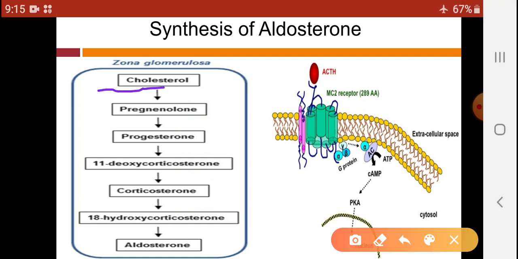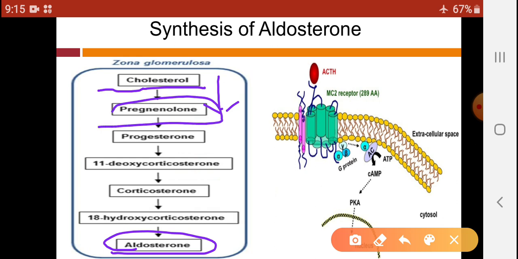Let us see with the help of this flowchart, that is cholesterol. These are some precursor forms for the synthesis of aldosterone. So cholesterol is converted into pregnenolone, and this pregnenolone is again converted into progesterone.